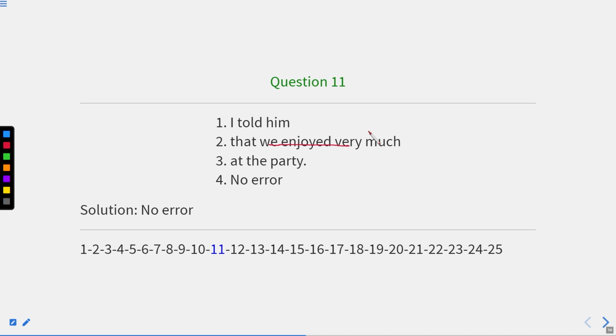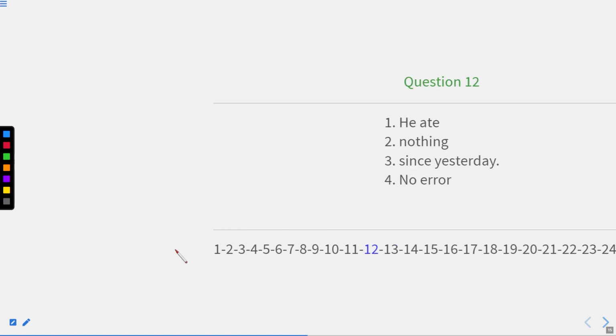So the sentence is absolutely correct. Okay, so here we have no error. So 4 is the correct answer. Now let us move to the next one.